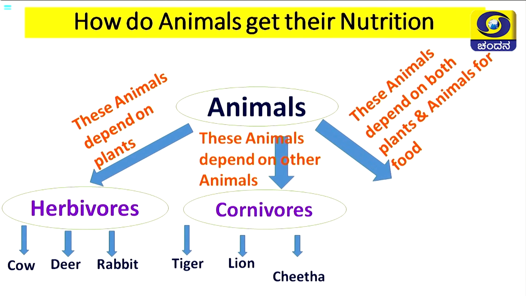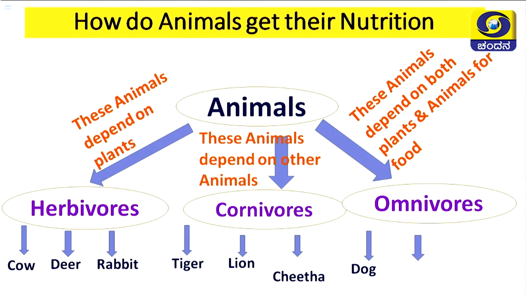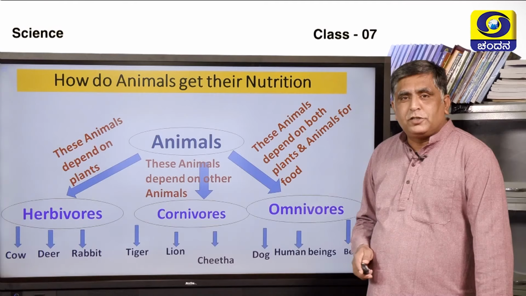And finally we have animals which depend on both plants and animals. Those animals which depend on both plants and animals for food, we call them omnivores. Examples for that are dog, even human being is an example for an omnivore, as we depend on both plants and animals for our food habit, and even bear is an example for the omnivores.